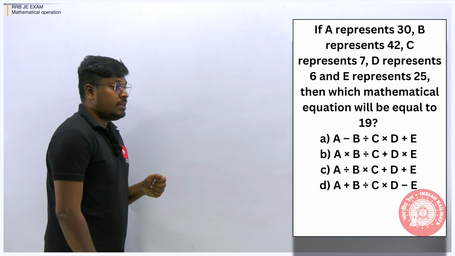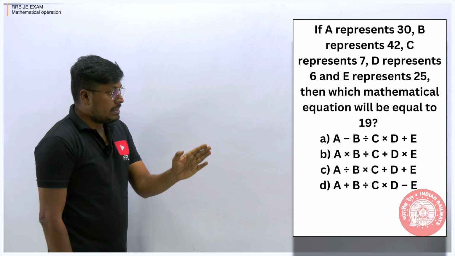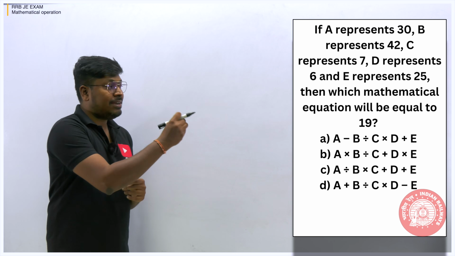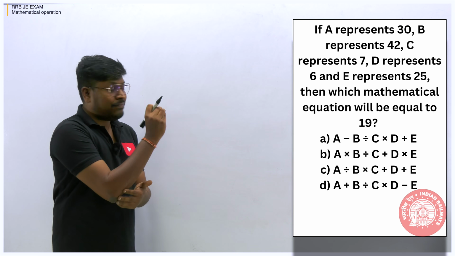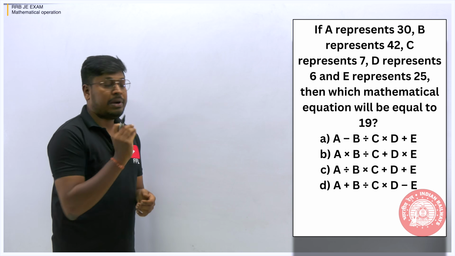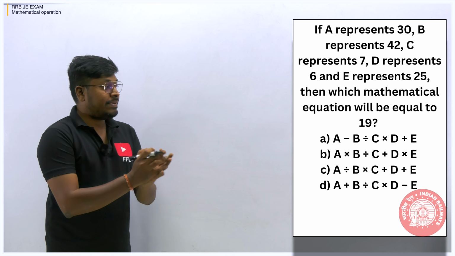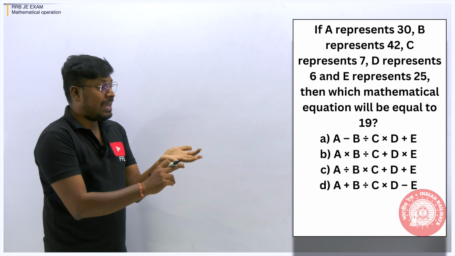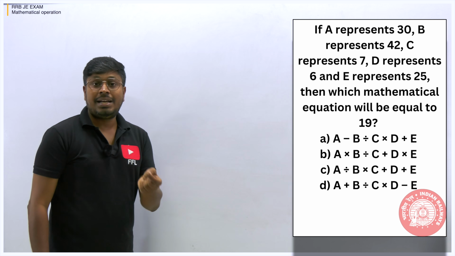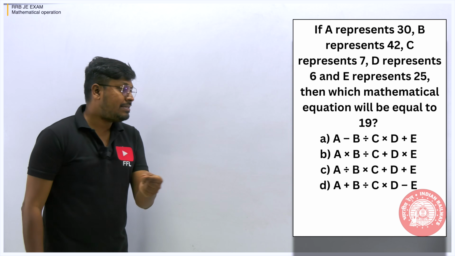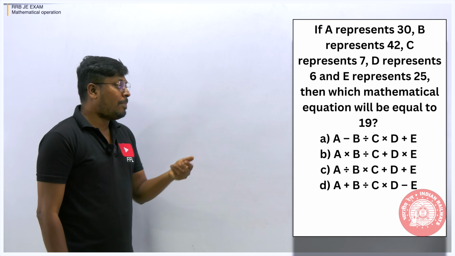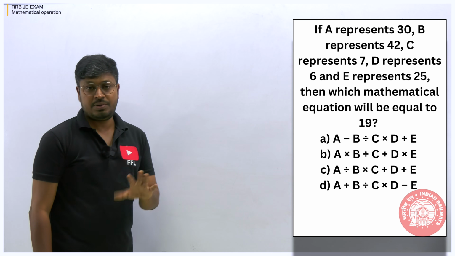Next question. If A represents 30, B represents 42, C represents 7, and similarly they have given values for all 5 letters, then which mathematical equation will be equal to 19? What we need to do is substitute all the values, that is A as 30, B as 42, in all the given options, and check which option gives the answer 19. That option is correct. There is no change in the operations, only the letters have been changed into numbers, that's it.